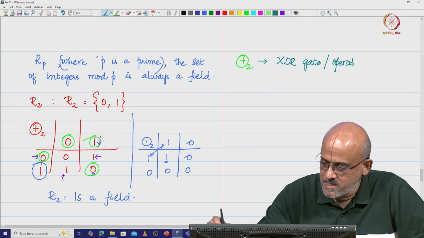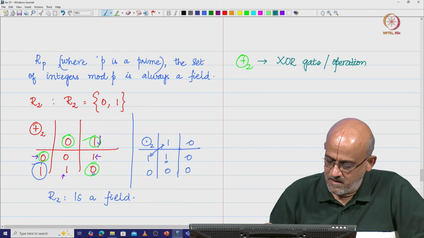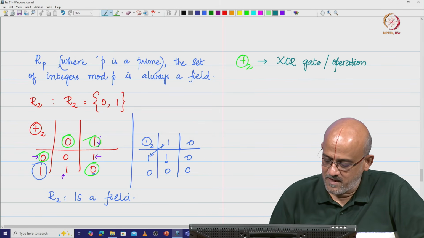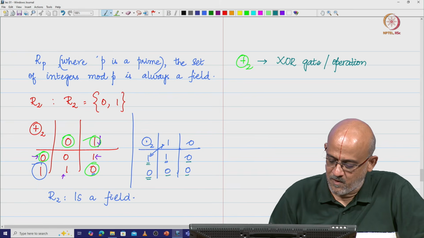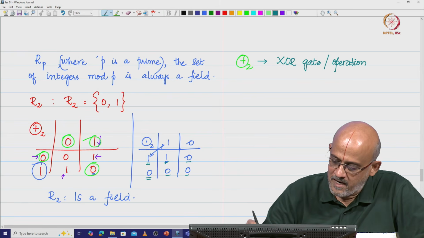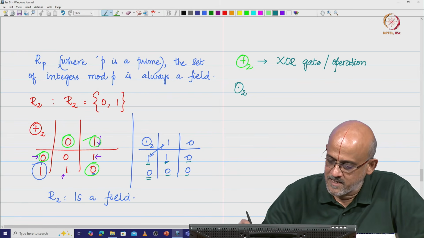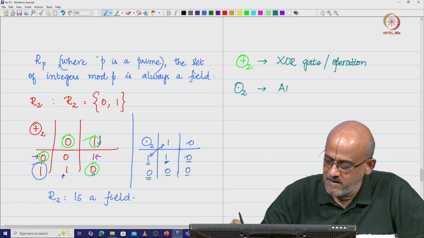and we would see that when you have 0 and you multiply with every other number you are going to get 0, and only when both the inputs are 1 you are going to get the output to be 1, and modulo 2 multiplication corresponds to your AND operation.